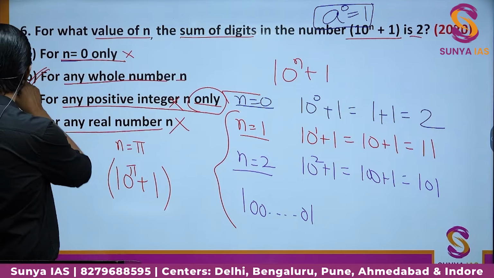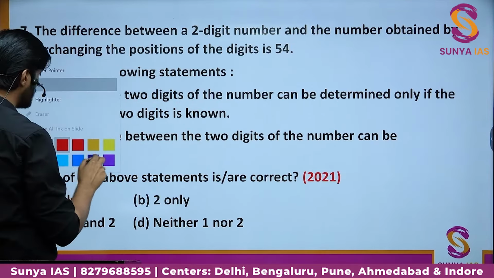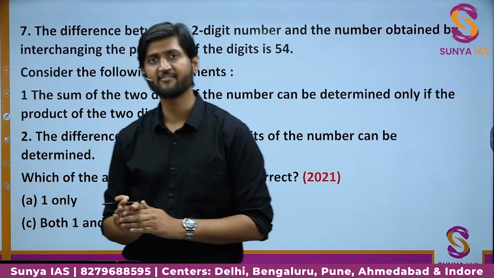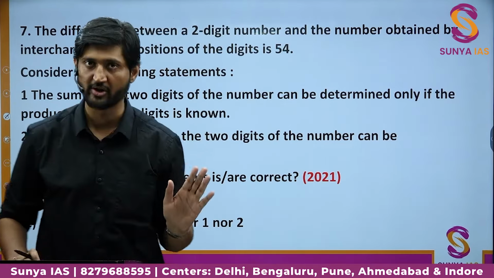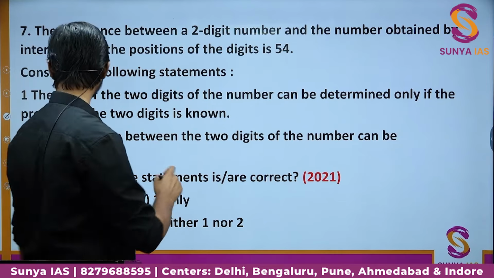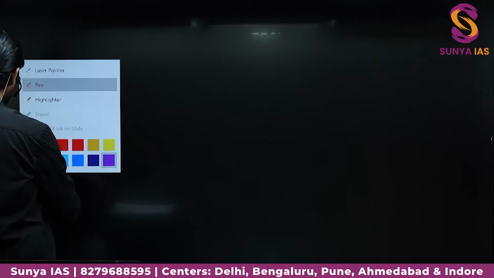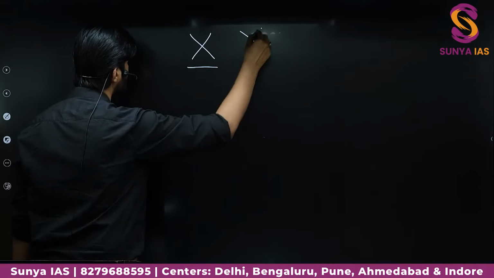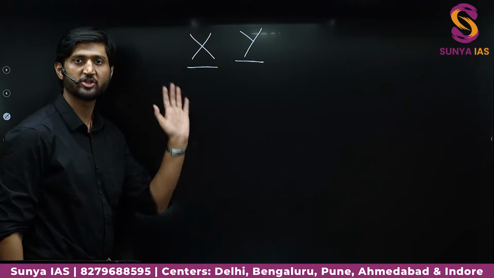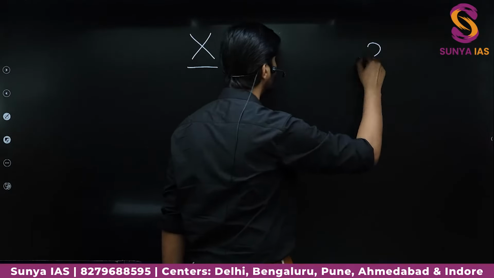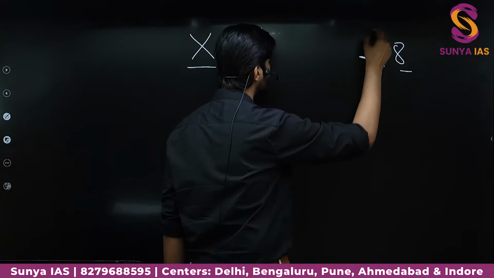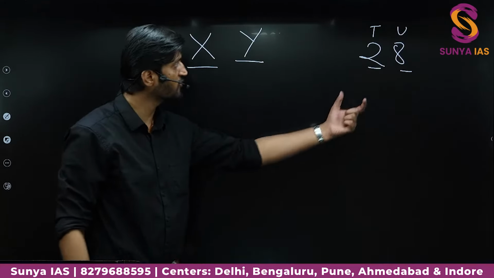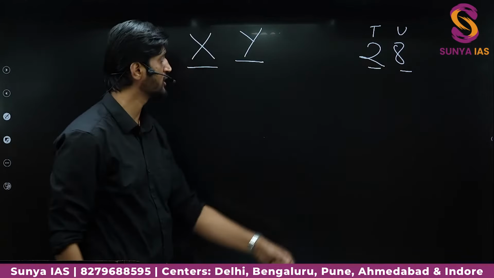Okay, so look at question number 7 now. Question number 7 and the remaining questions after it will have a certain pattern of reversal of digits. So let me tell you the basics about reversal of digits. Let us suppose we have a 2-digit number xy. Here x and y are the 2 digits of the number. Suppose we have the number 28. It basically means the tens digit is 2 and the units digit is 8. Now what is the mathematical value of this particular number?